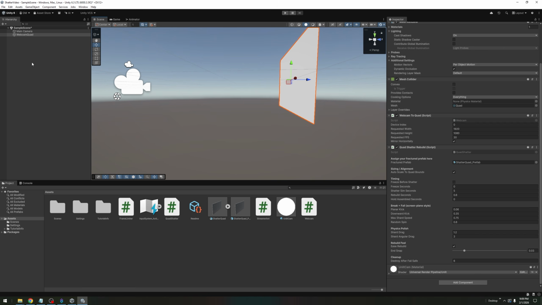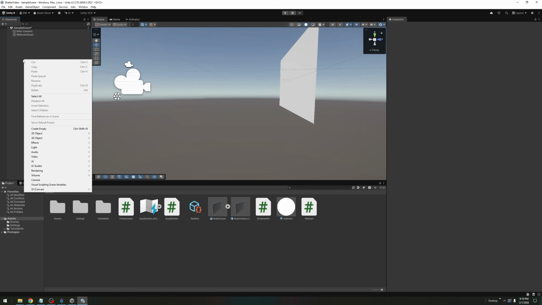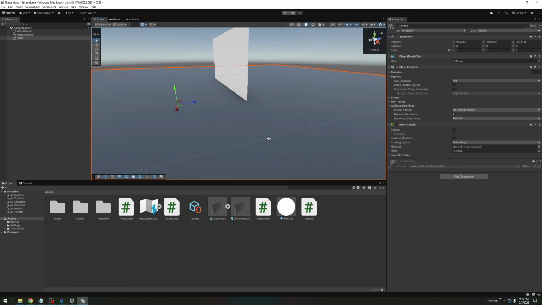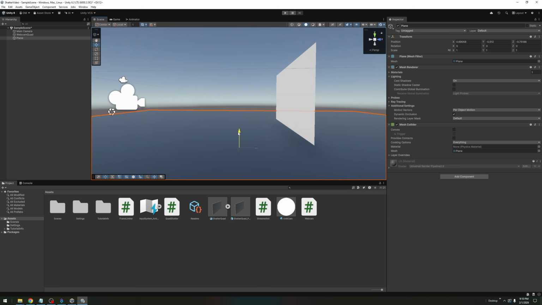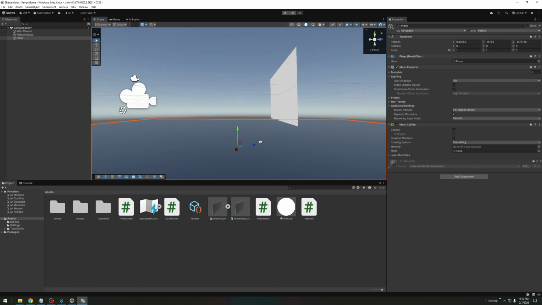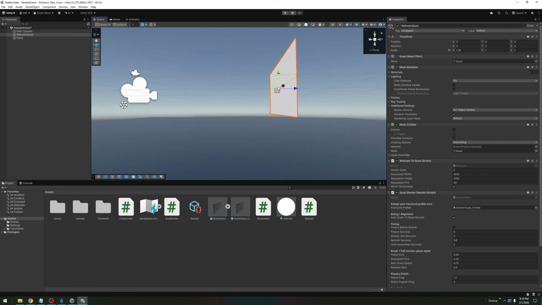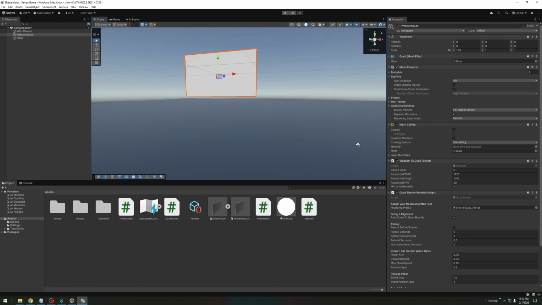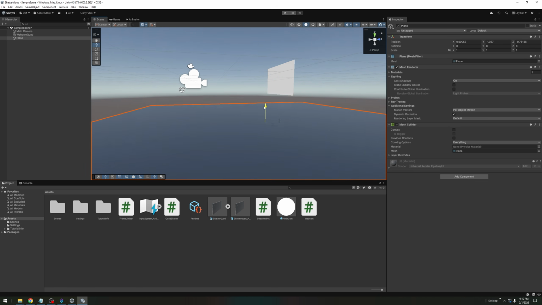So what I'm going to do is go back to the hierarchy. I'm going to right click, come down to 3D object and click plane. And it's going to add this plane right here. And you're simply going to adjust it how far you want it from your webcam, which is what this is going to be, right? So if you have your webcam in a traditional spot like most people do in the lower left side of their stream, you're going to have to line this up where the bottom of your screen would be essentially. It's really user choice. You can do whatever you want with it. So for the demonstration of this video, I'm going to leave it about right there.